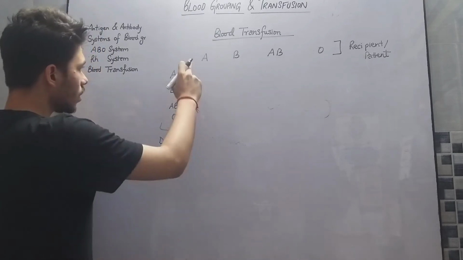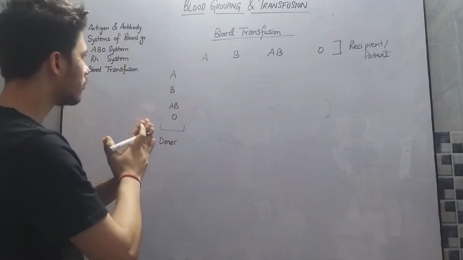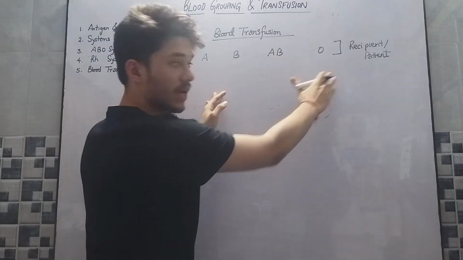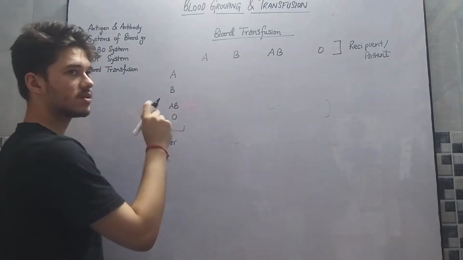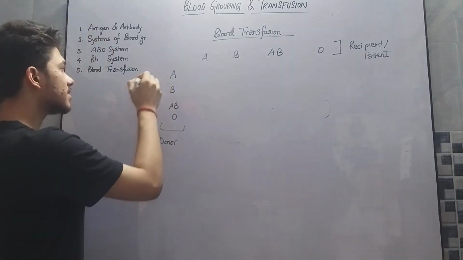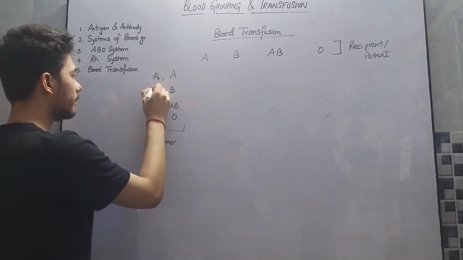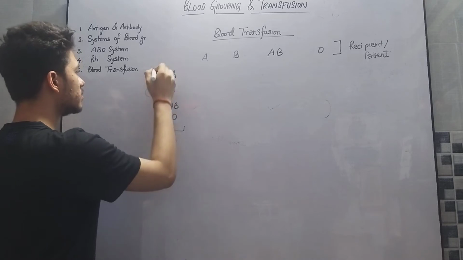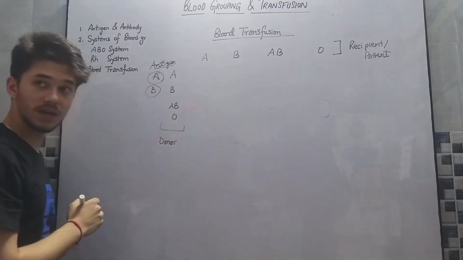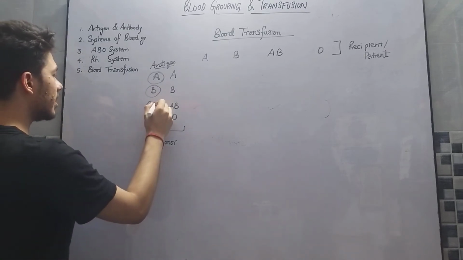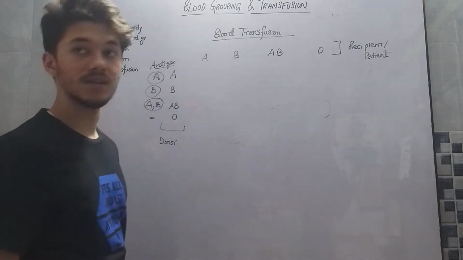Now first we will categorize antigens and antibodies. We have to see what antibodies are present in the recipient and what antigens are present in the donor. As we discussed in the previous lecture, A has antigen A, B has antigen B, AB has both antigens A and B, and O does not have any antigen.